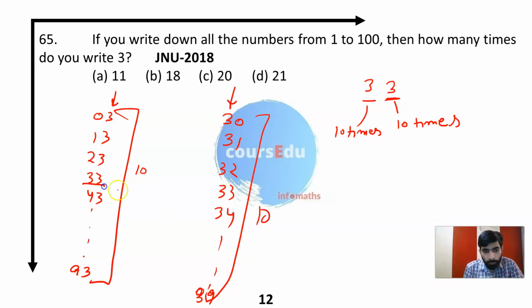You can say, sir, you are counting this number 2 times. No, I'm not counting this number, I'm counting this 3 here, and this 3 here. The number of threes is what I have to count. So 10 plus 10, 20. 20 times I use 3.